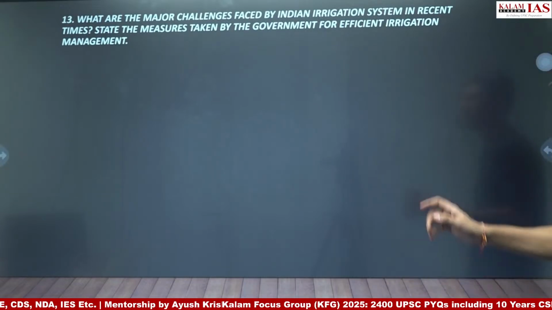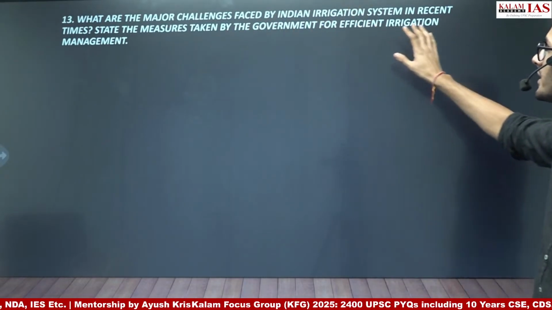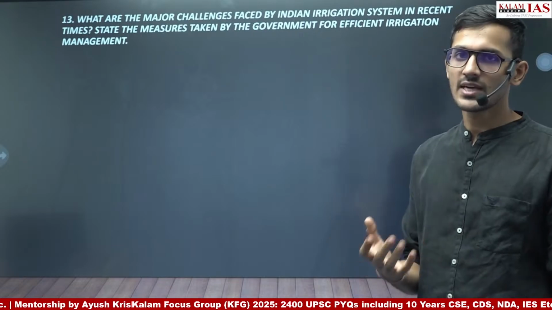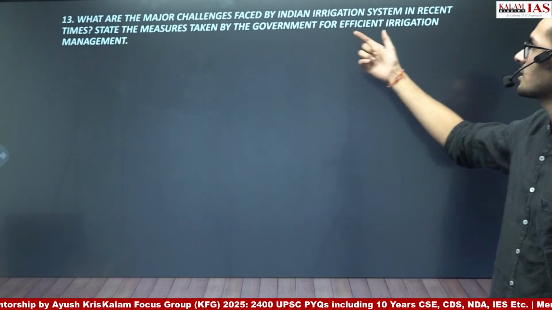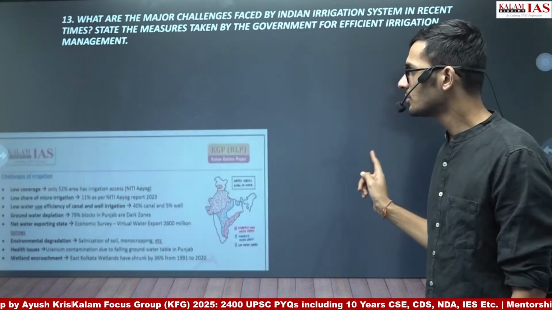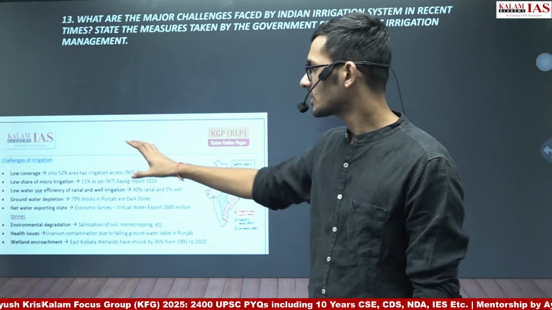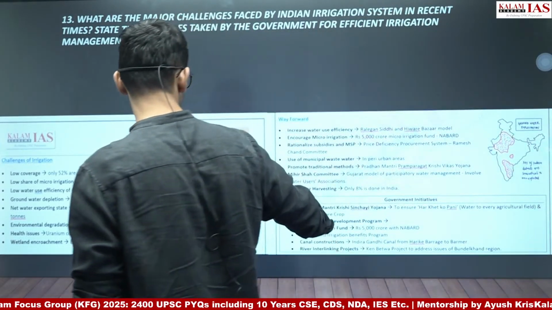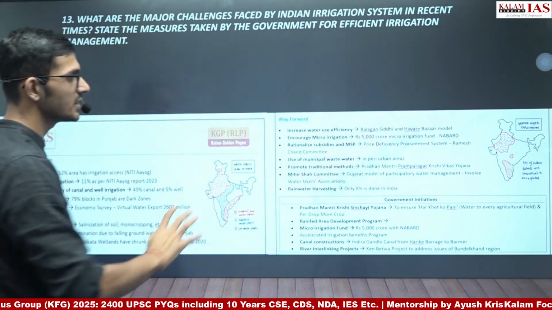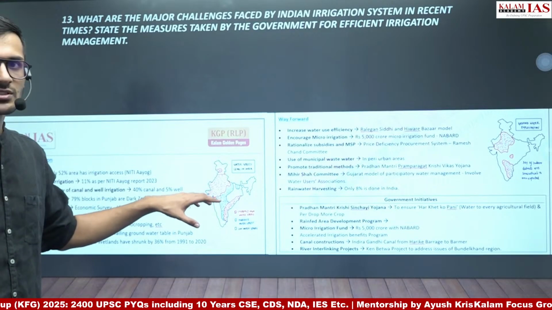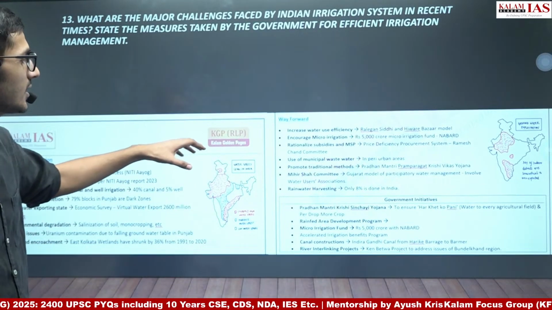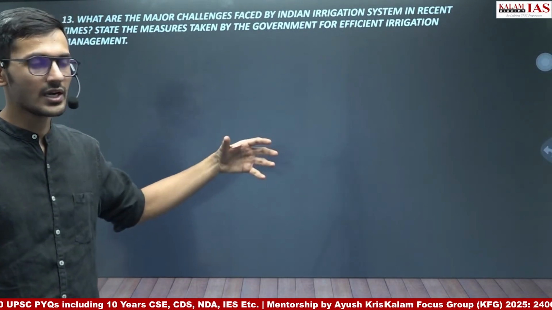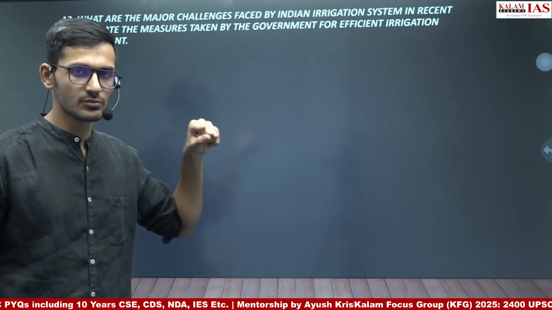Question number 30. What are the major challenges faced by Indian irrigation system in recent times? So in the first part, we have to discuss the challenges faced by Indian irrigation system and then measures taken by government for efficient irrigation management. Now, this again was there in our notes, along with a map. And what is the way forward, what are the government initiatives, everything was there in the Kalam golden pages, the notes we provide to our mains students. You just had to go and use these points directly in the answer, and you will see almost the complete answer is directly from the notes itself.